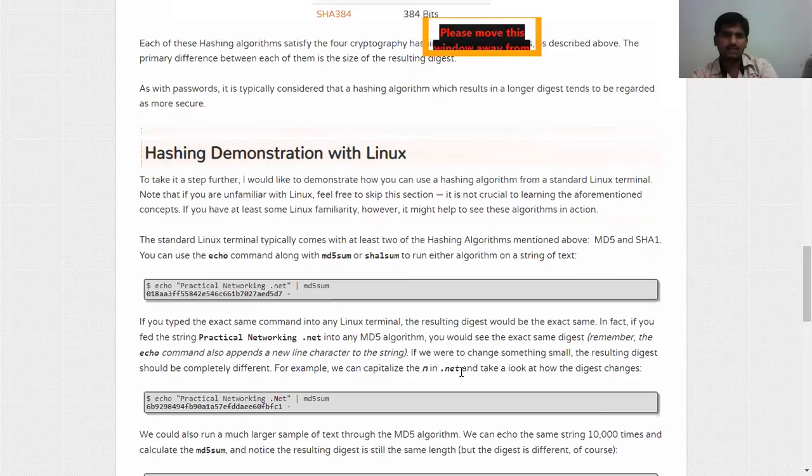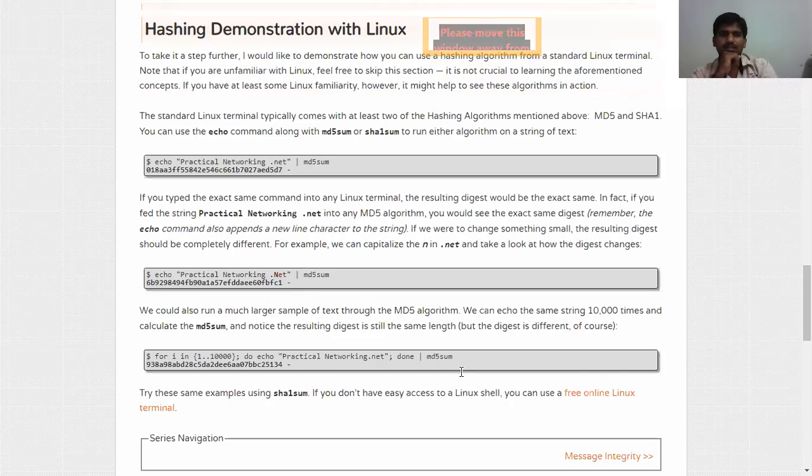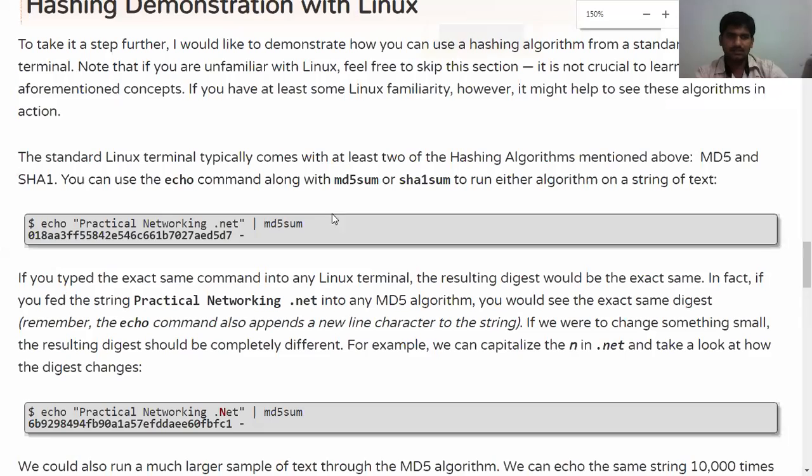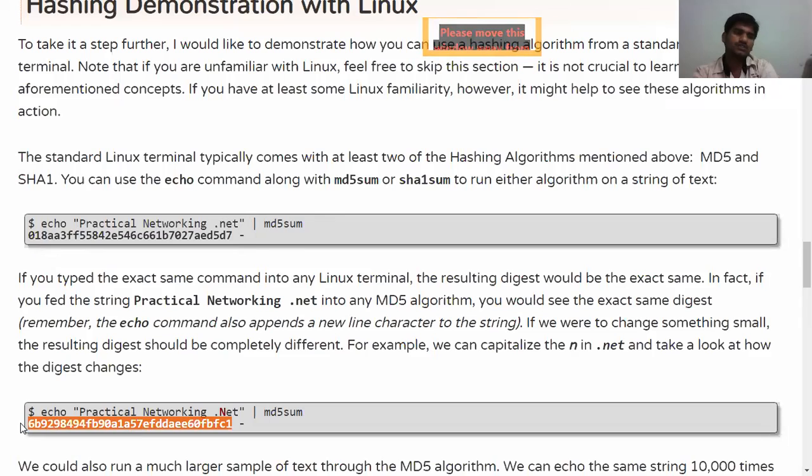For example, in Linux, they give an example. See, for example, echo; we are giving a practical example. Now it is visible to everyone. See that, practical network.net. We are performing MD5 sum, and we got this value. When we change .net with a small n to a capital N, the total message digest value changes.